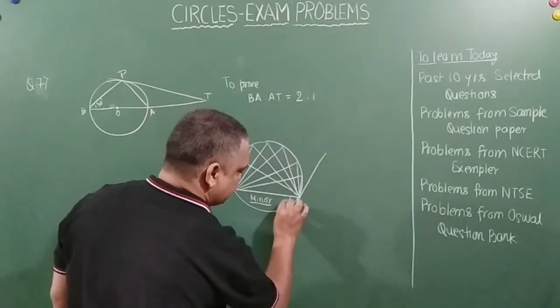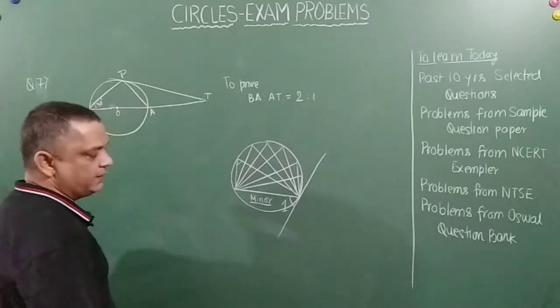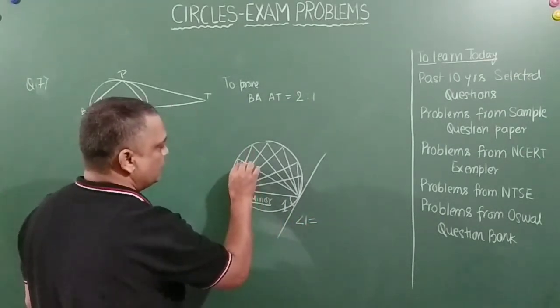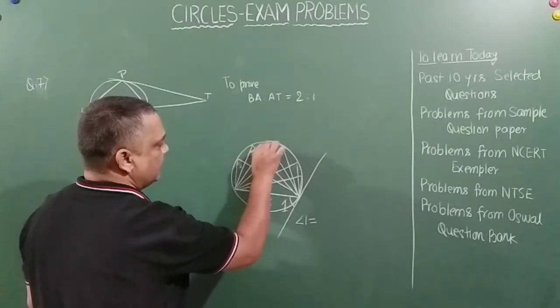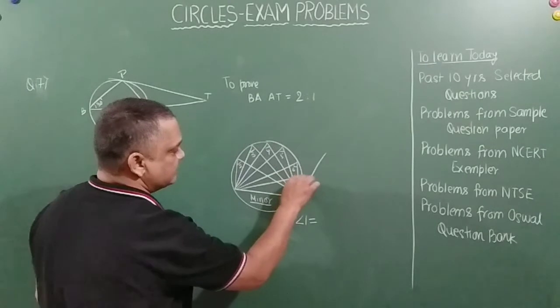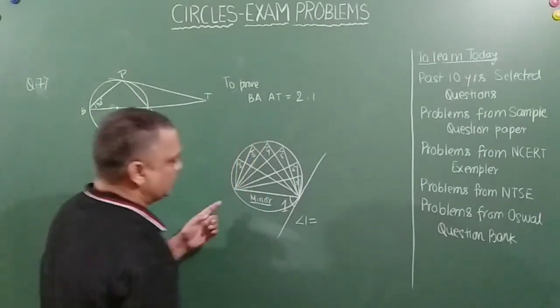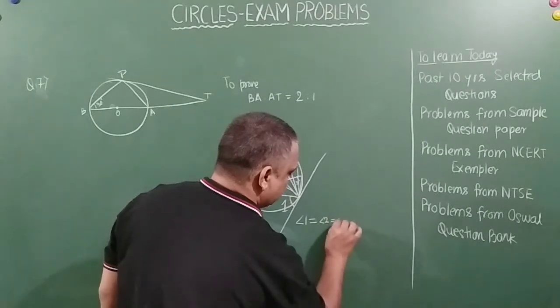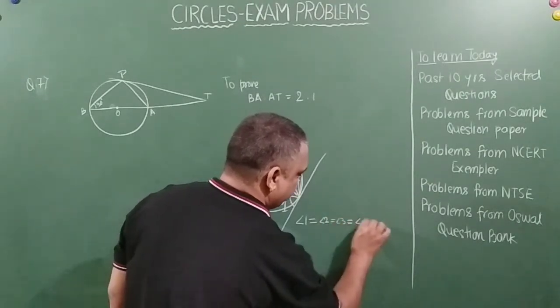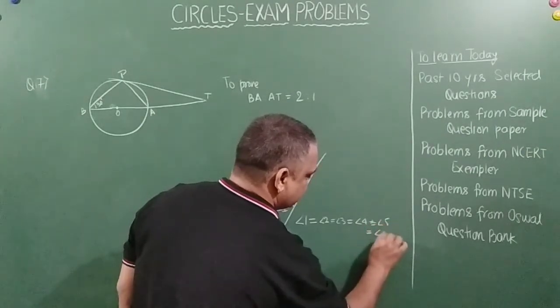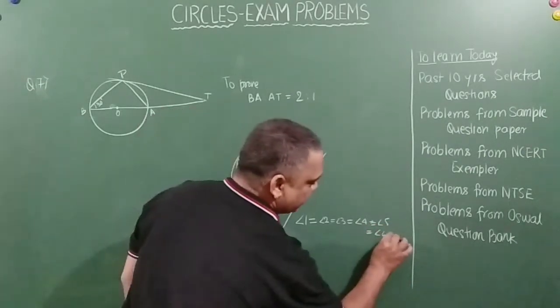So let's call it angle 1. What I mean to say is angle 1 is equal to angle 2 is equal to angle 3, angle 4, angle 5, angle 6, angle 7.